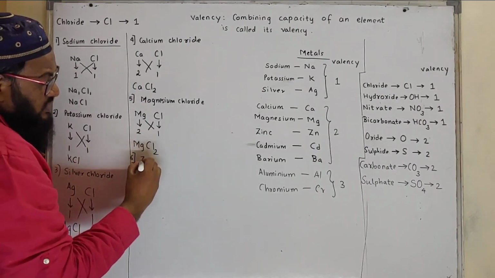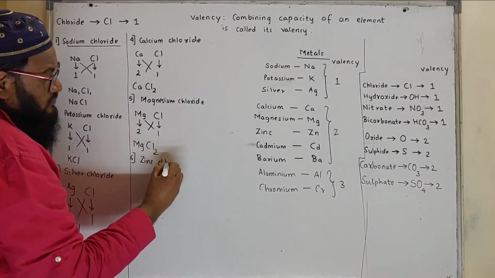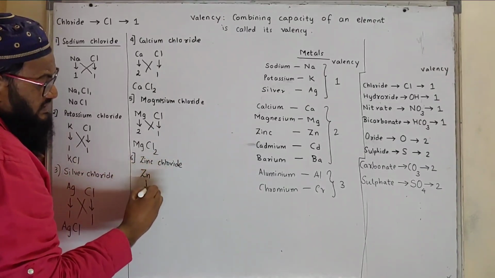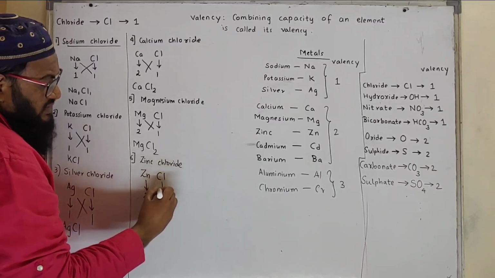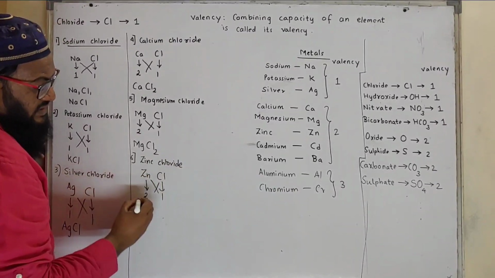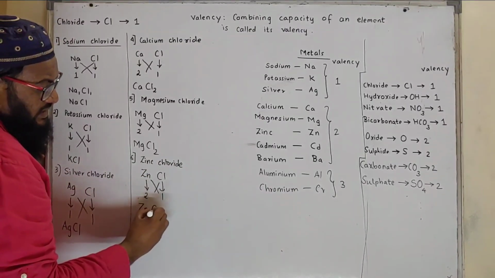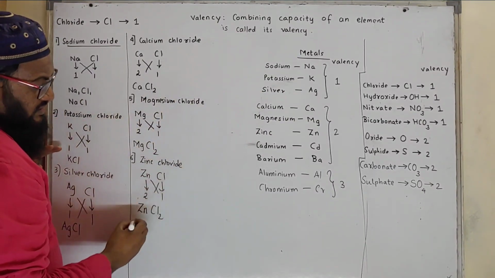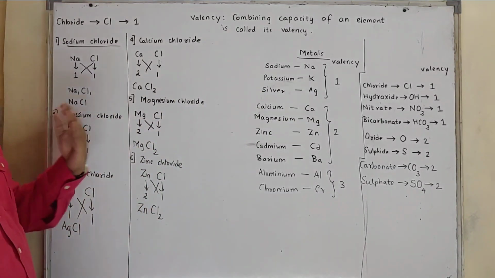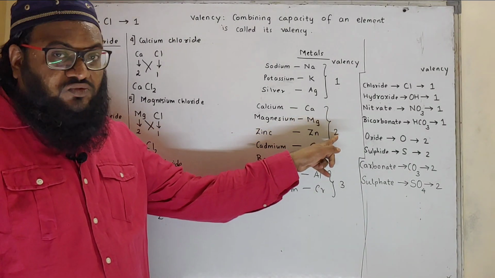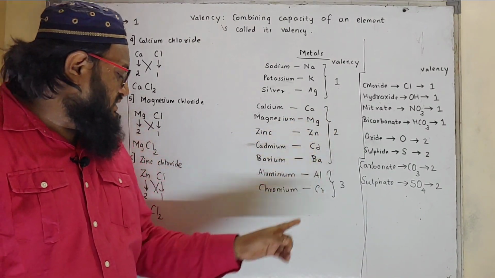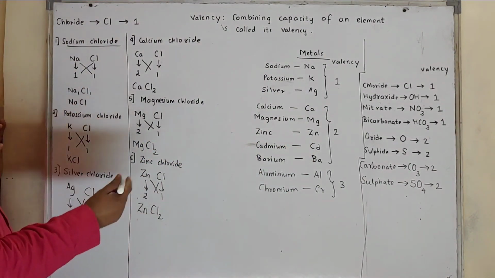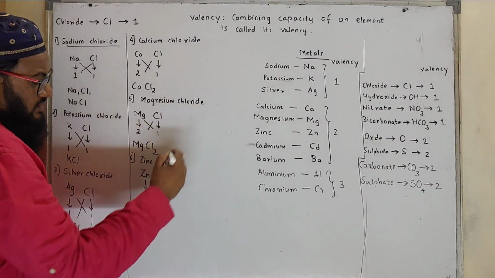Then comes zinc chloride. What will be the formula for zinc chloride? Zinc valency is 2. Chloride valency is 1. Exchange the valency: Zn1 and Cl2, so ZnCl2. Similarly, cadmium chloride. Cadmium valency 2, chloride valency 1. Formula will be CdCl2. Barium chloride is BaCl2. So we can come to aluminium chloride.